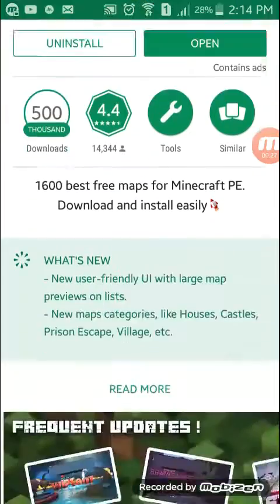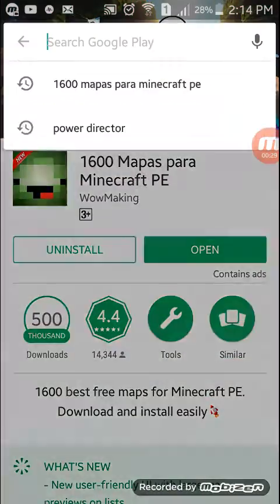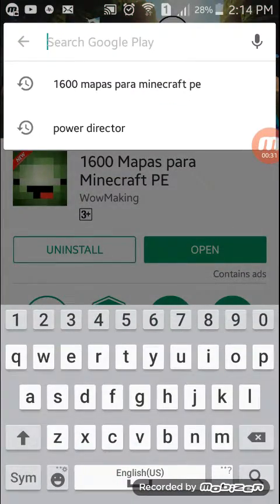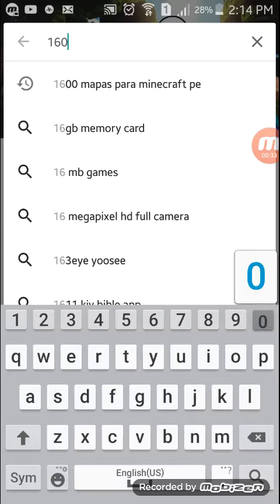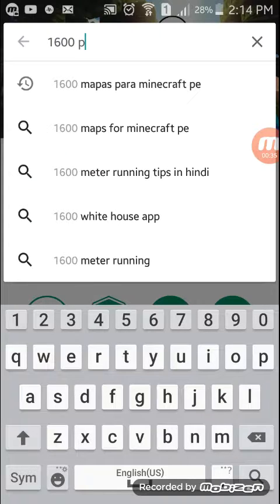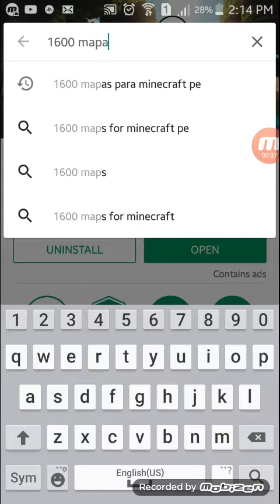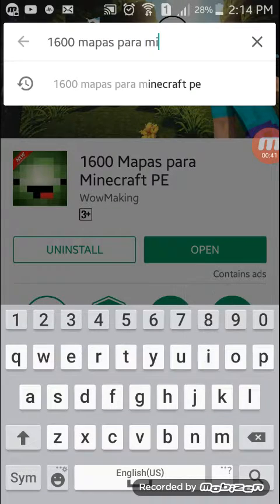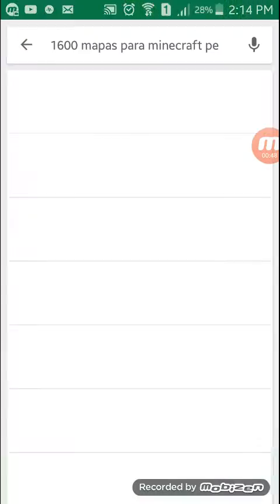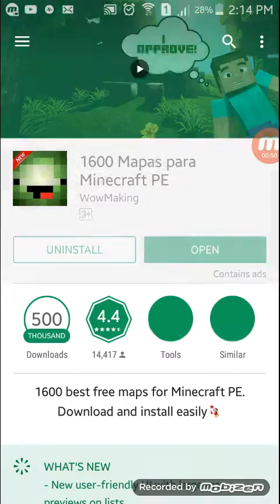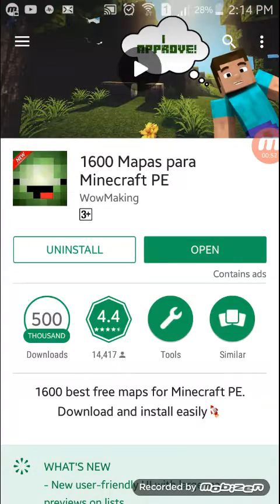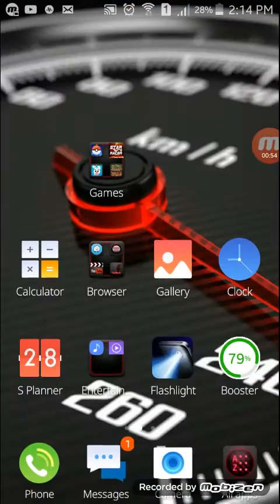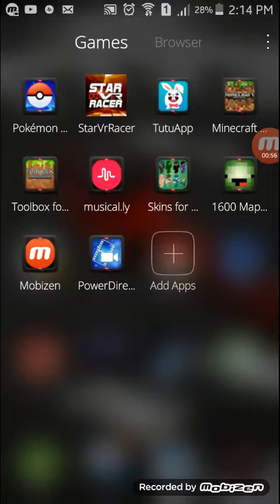You need to type that, like this. There we go. Click the first one and then press download. If you press download, open it, and it should be easy.